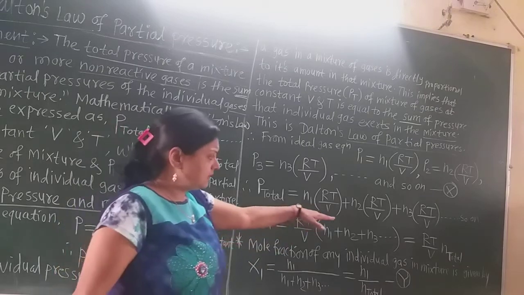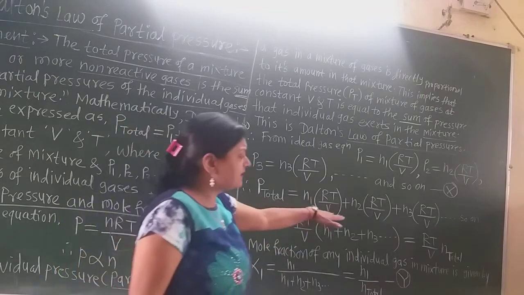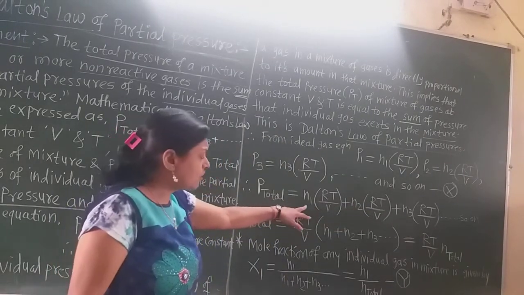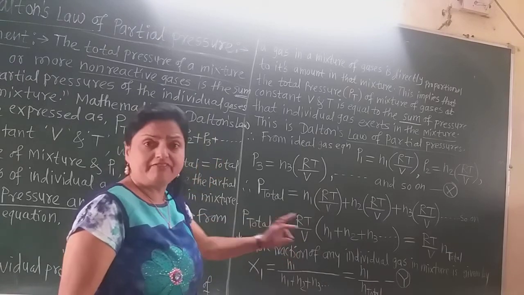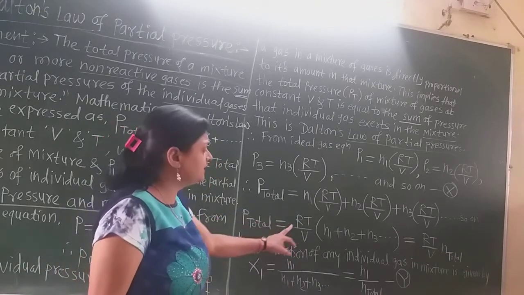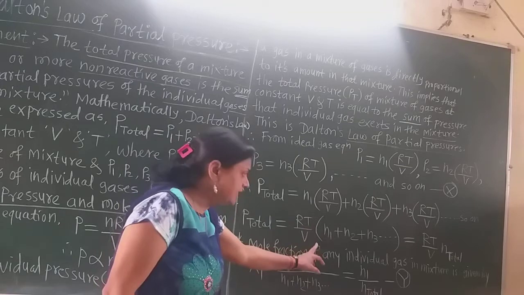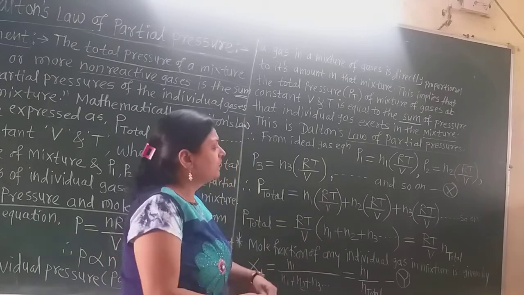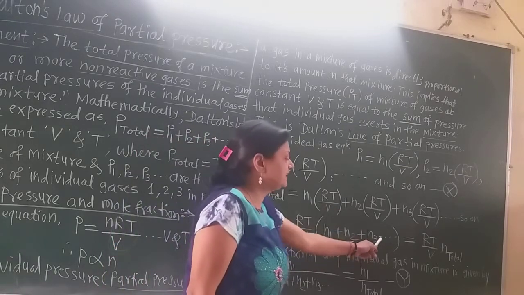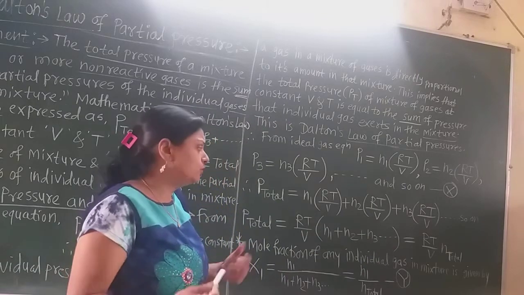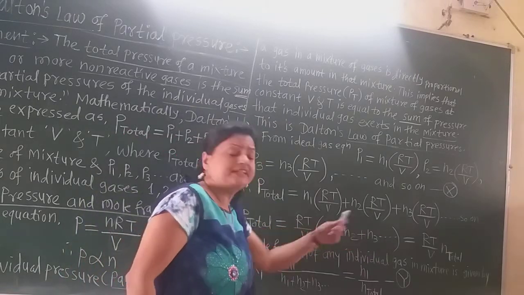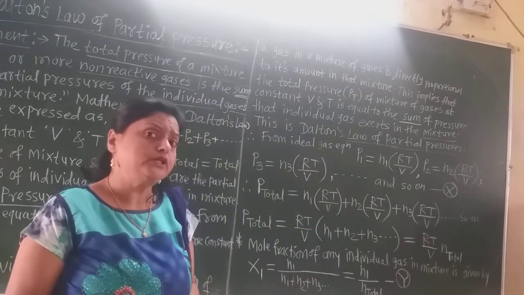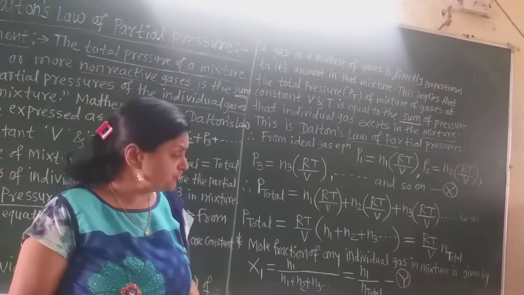Now let us take RT divided by V as common. So P total is equal to RT divided by V, in bracket n1 plus n2 plus n3 and so on. Now we know that n1, n2, n3 are the numbers of moles of the individual gases in the mixture.